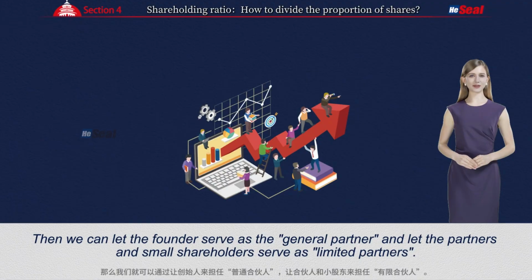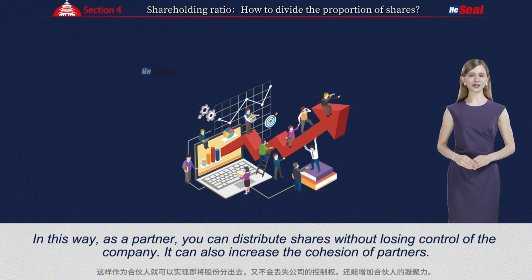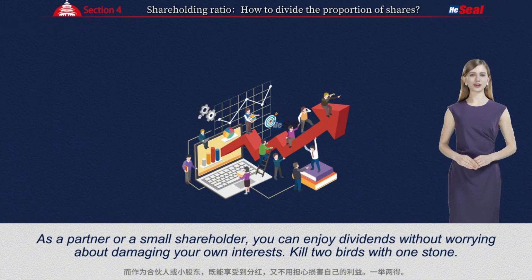Then we can let the founder serve as the general partner and let the partners and small shareholders serve as limited partners. In this way, as a partner, you can distribute shares without losing control of the company. It can also increase the cohesion of partners. As a partner or a small shareholder, you can enjoy dividends without worrying about damaging your own interests. Kill two birds with one stone.